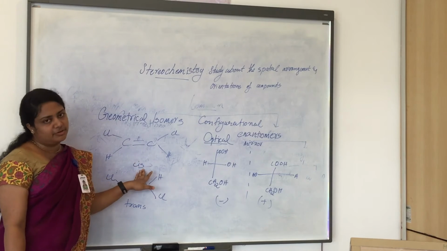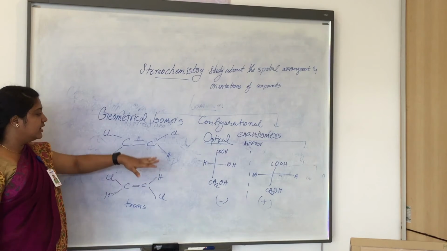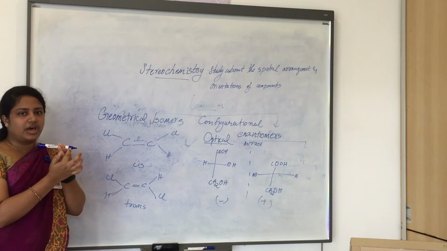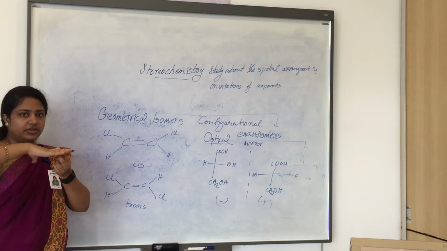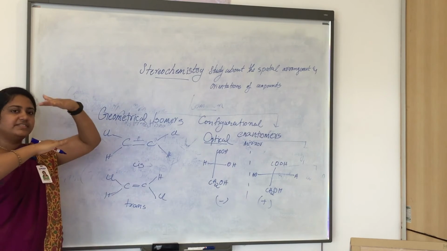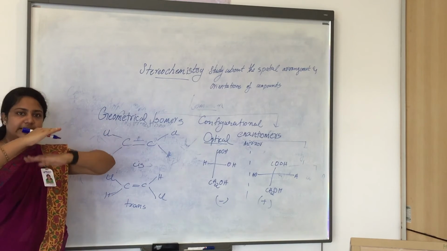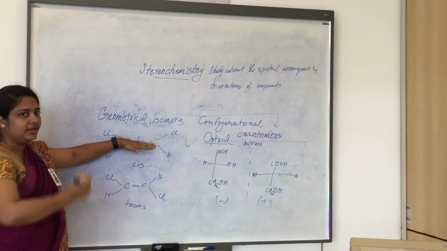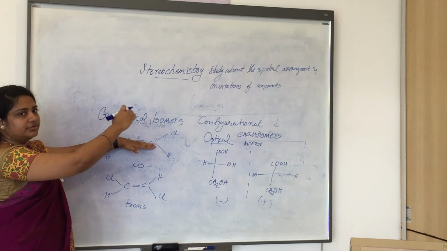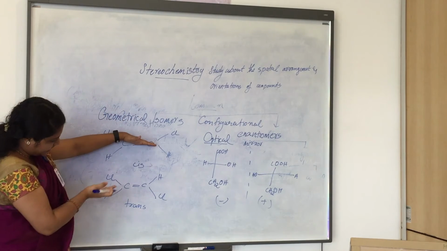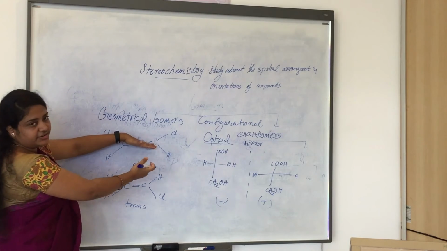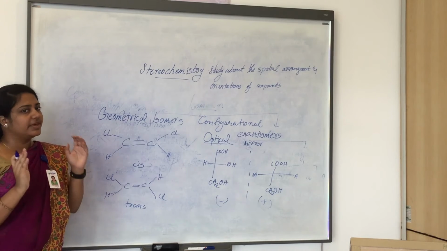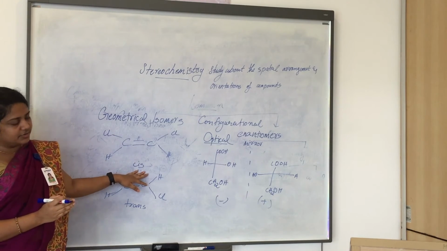How can we say it is a cis isomer? If you place a plane along the carbon chain, along the double bond, one side has the same atoms. The above plane has both Cl atoms, and the below plane has both hydrogen atoms. So the same plane consists of the same atoms, and we say that is a cis isomer.